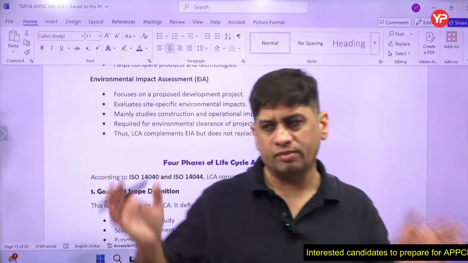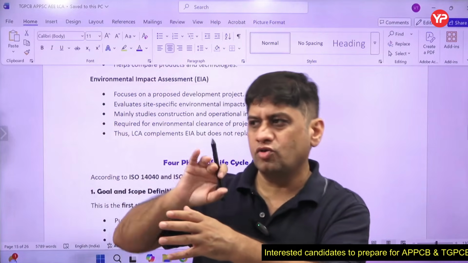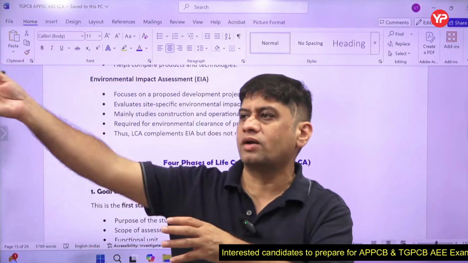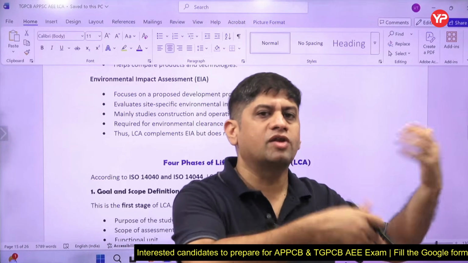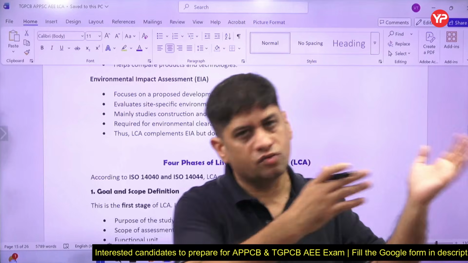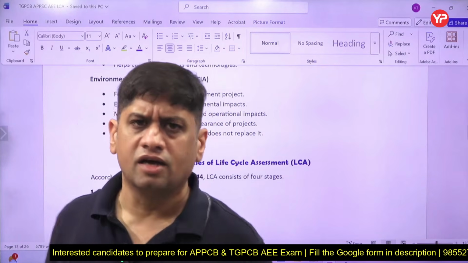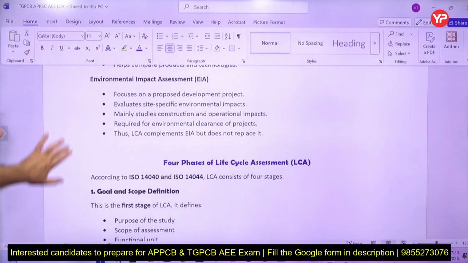Both are different things. To some extent, with the project, you are talking about what the environmental impact of the project will be. With the product, you are talking about what the environmental impact is when you make the product, use the product and dispose of the product. So both are linked somewhere, but both are different also.